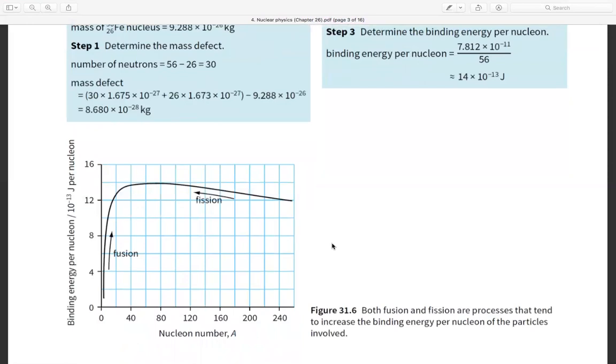Now, this graph is about reactions: fusion and fission. We have two reactions on the nucleus. Fusion is joining together, fission is breaking apart. Both fusion and fission are processes that tend to increase the binding energy per nucleon of the particles involved. This is the nucleon number A, and this is the binding energy per nucleon in times 10 to the power minus 13 joule per nucleon.